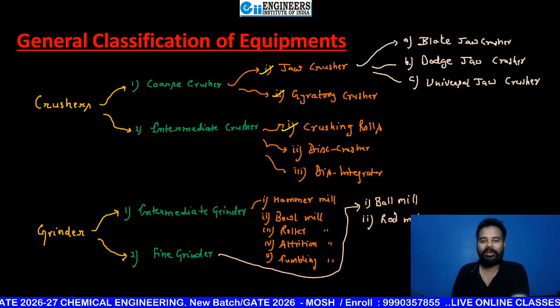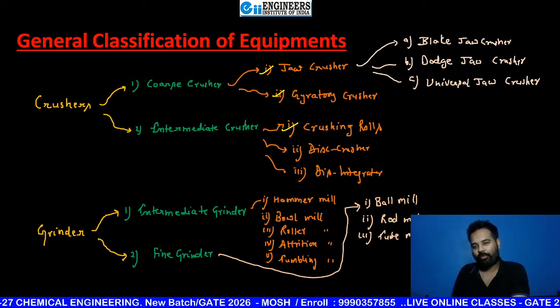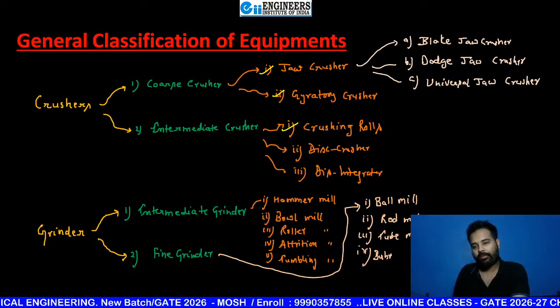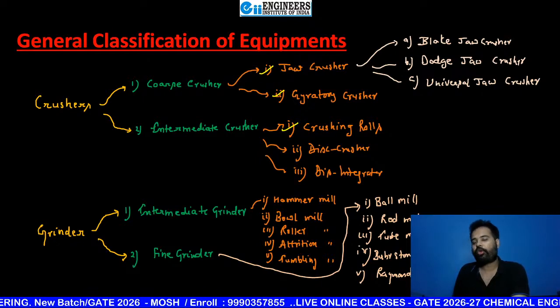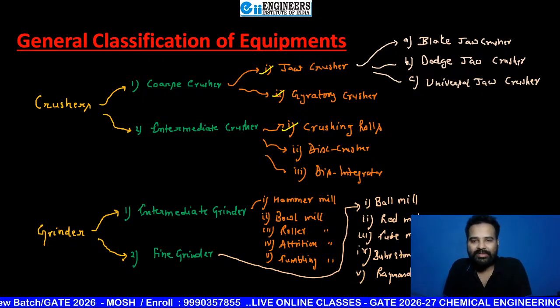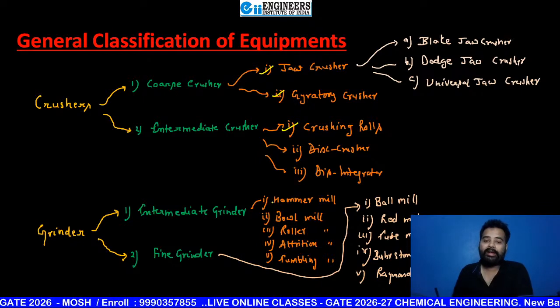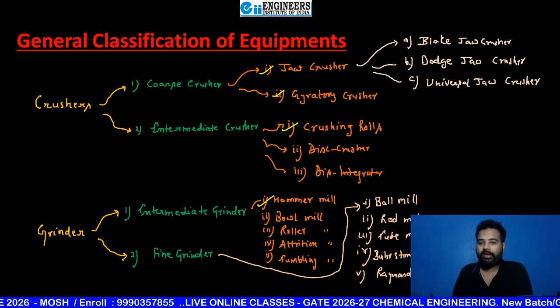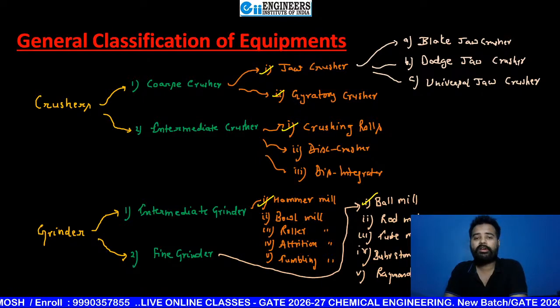So ball mill, rod mill, tube mill, Burstone mill, Raymond mill, and so many. But these are important names that you have to remember because maybe they can give you a matching question. Out of all these, the main equipment in your syllabus is the hammer mill and the ball mill. Crystal clear to all of you, beta?